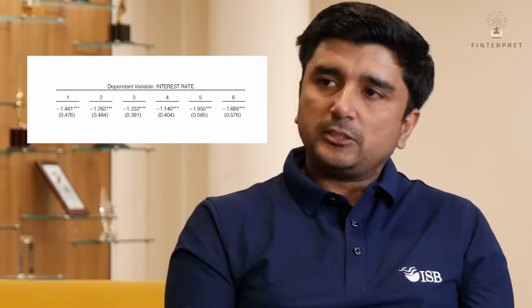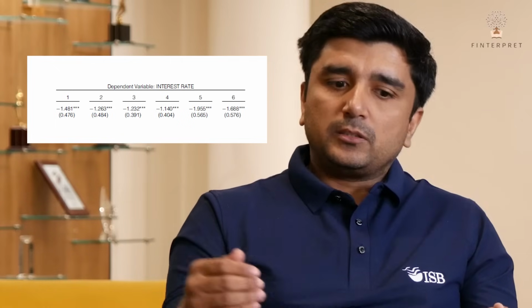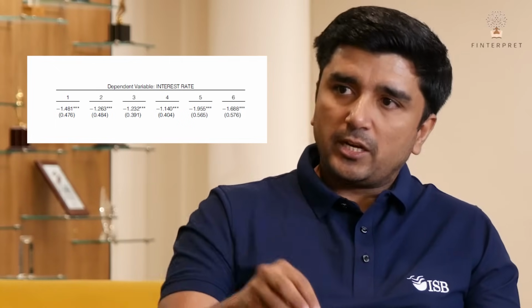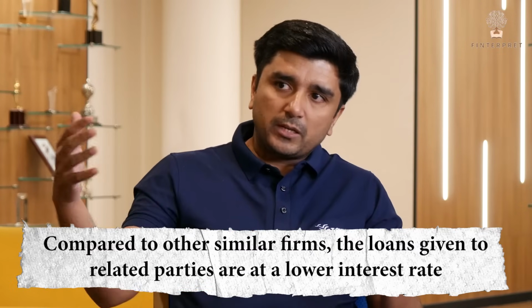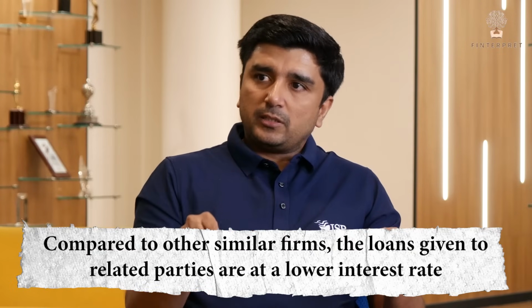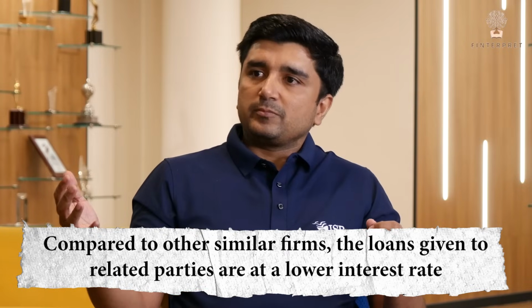In fact, if I compare interest rates given in such suspected cases of evergreening transactions with interest rates given to similar firms as those related parties, we find that related parties in these transactions are getting loans at a lower interest rate. So the bank is not factoring in this risk, the fact that you are in trouble. You are getting a loan at a lower interest rate, right? So this adds another suspicion that some kind of dubious transaction is going on, right? So now a couple of questions come.